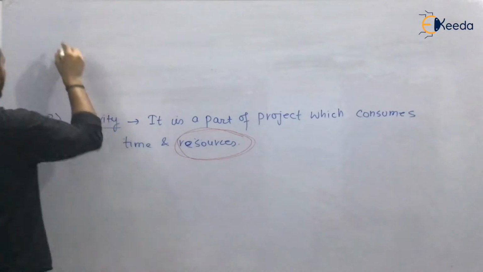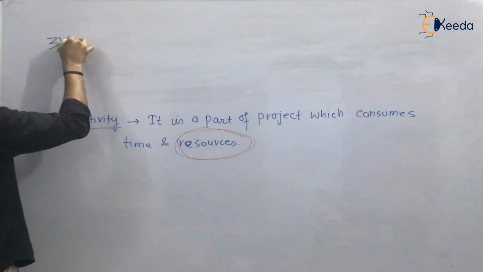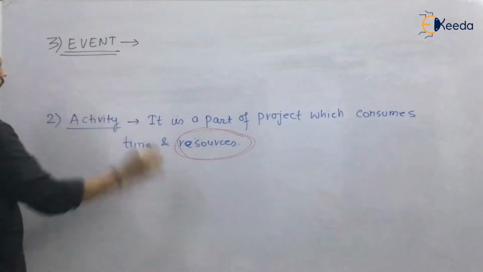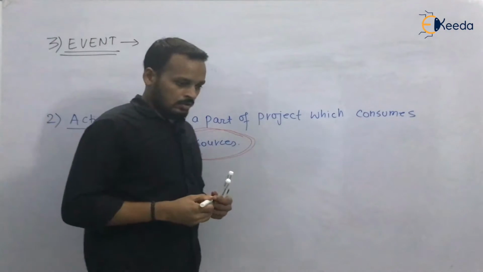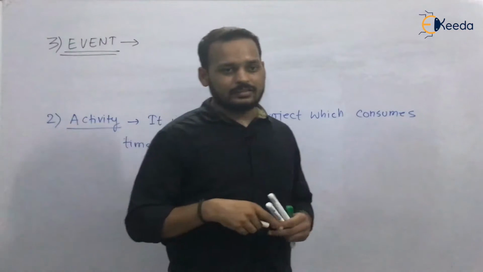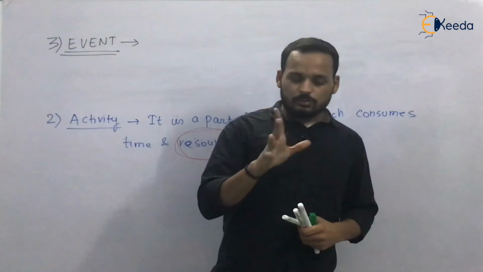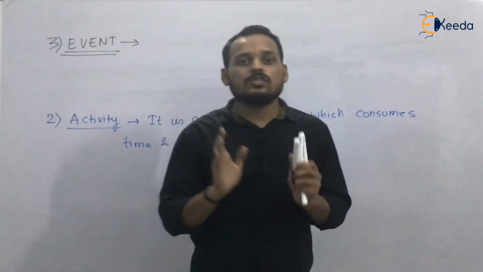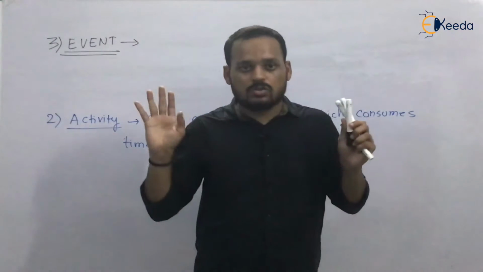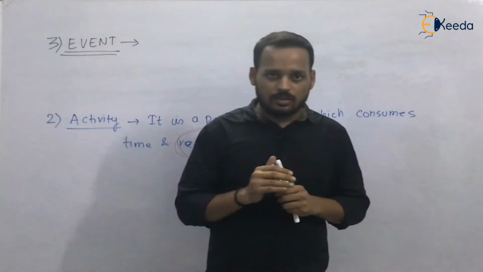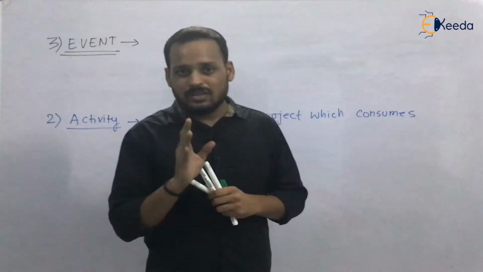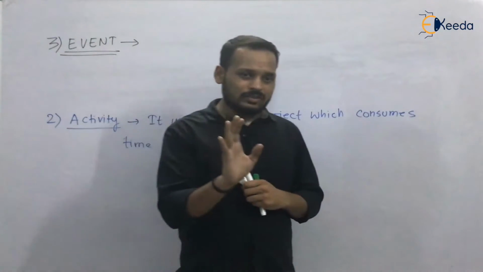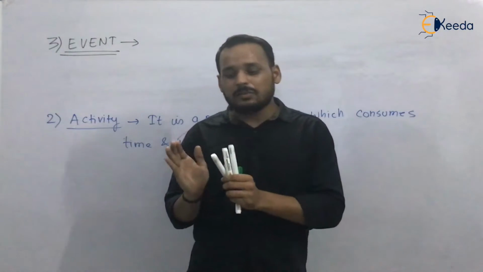Our next term, the third one, is event. So what is an event? You can define it like this. An event is a part of a project which does not consume any time, neither resource. It only marks the beginning and termination of an activity.